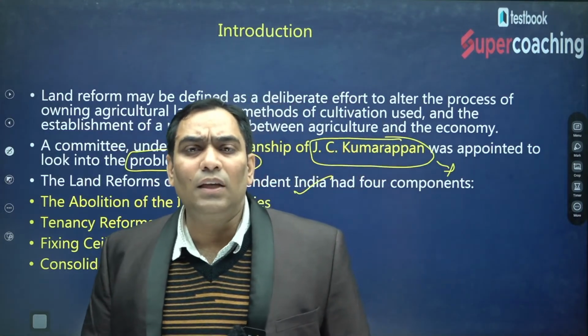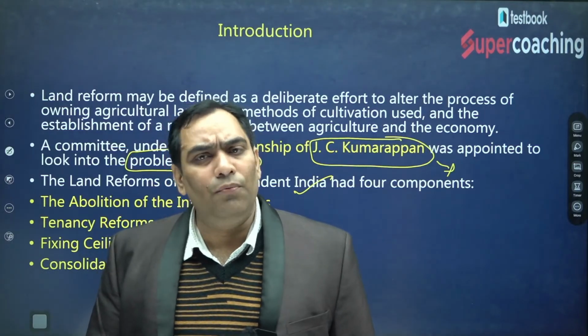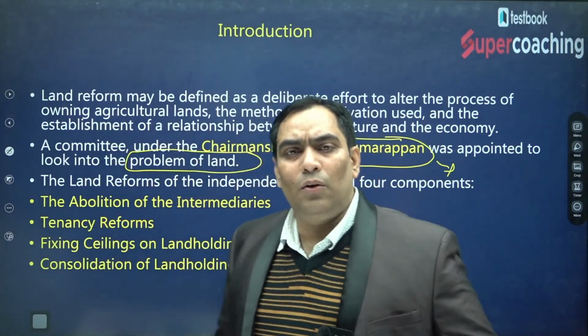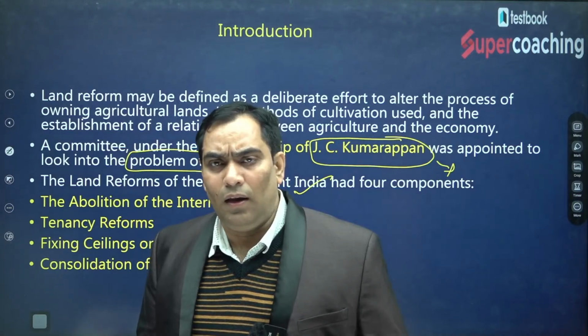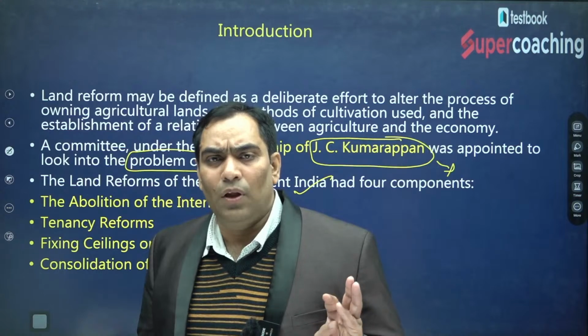The government accepted those recommendations and went for land reforms. In regard to land reform, the government took some measures, and we are going to discuss those measures.